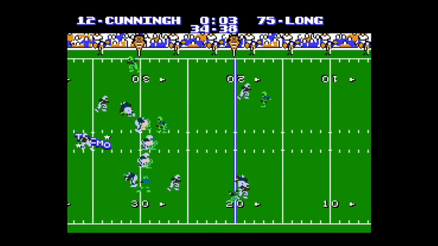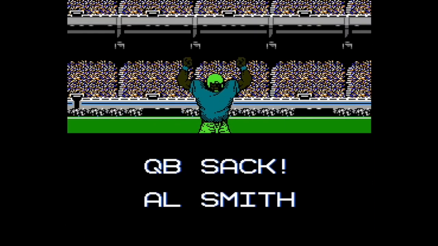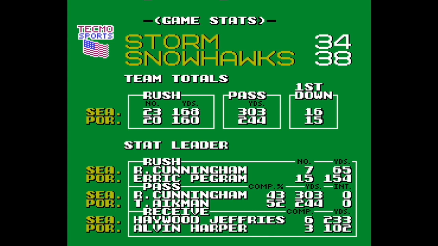After this big pass play, Cunningham on the final snap of regulation would be denied by an Al Smith sack. Plenty of points in this instant classic. And now the Snowhawks will play the Colts in the semifinals next week.